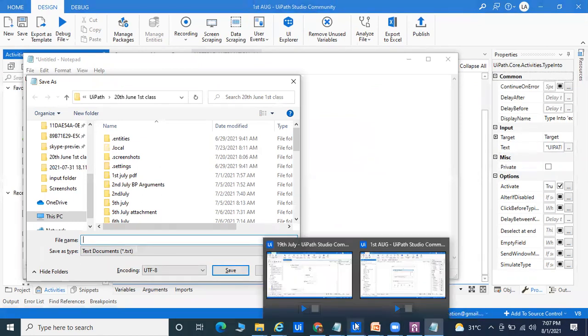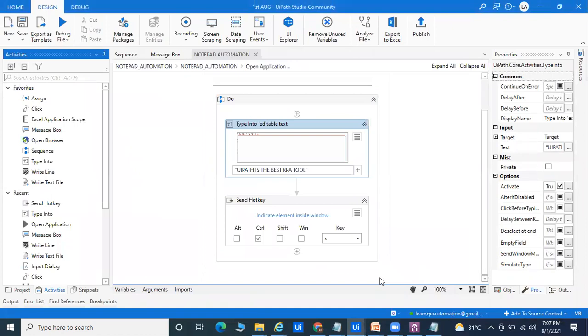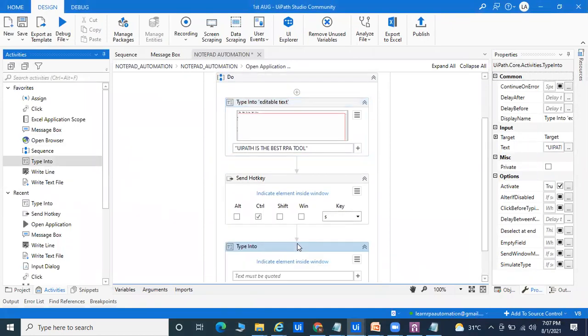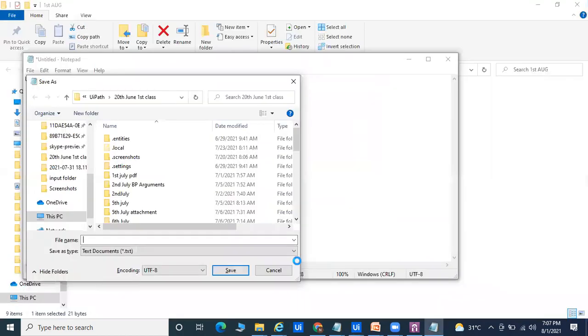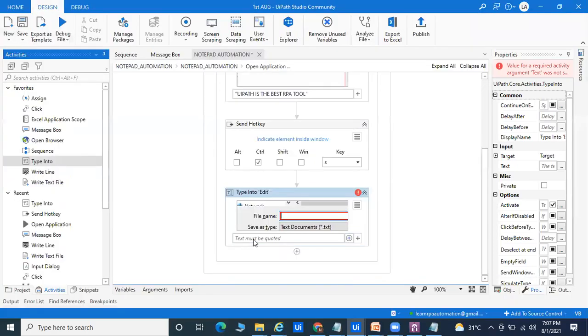If you are going to provide the name, the name will be typed using type into. So with the help of type into, we'll try to automate. That is called type into. Here we'll go for typing the file name, and today is 1st of August, so I can pass the thing called 1st August.